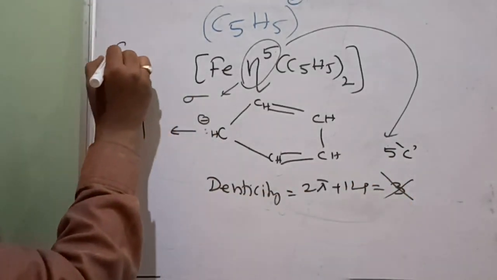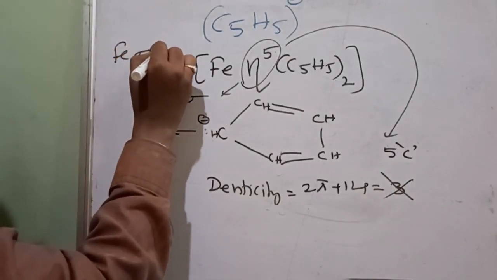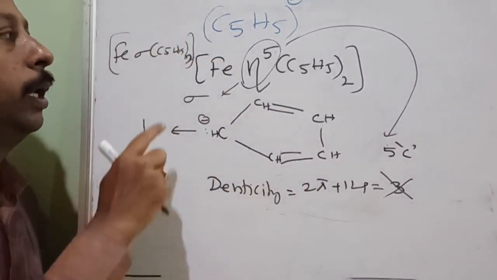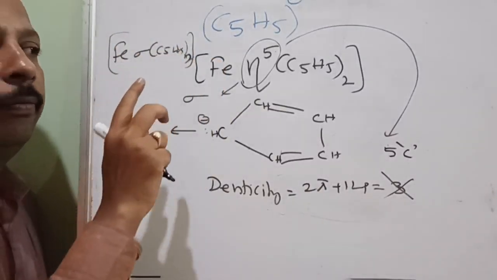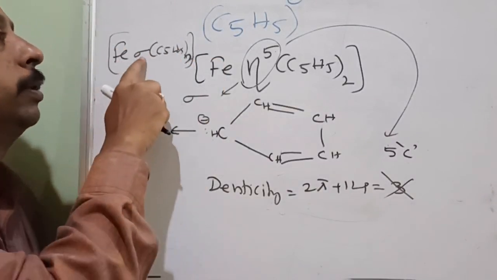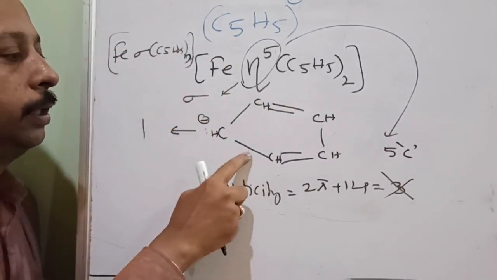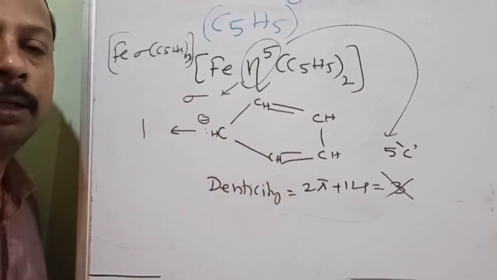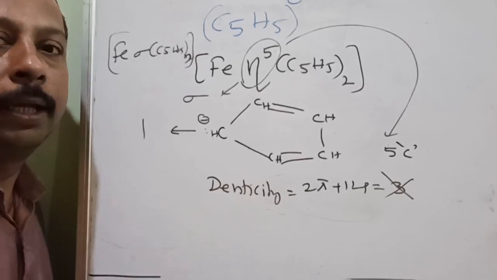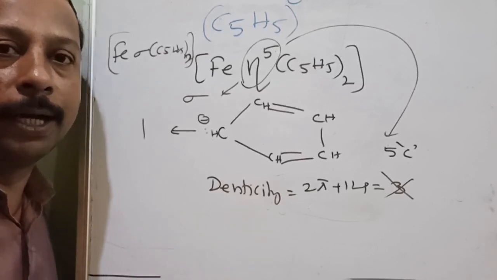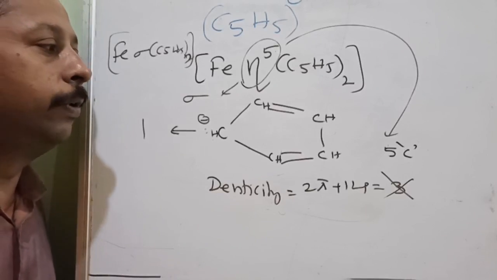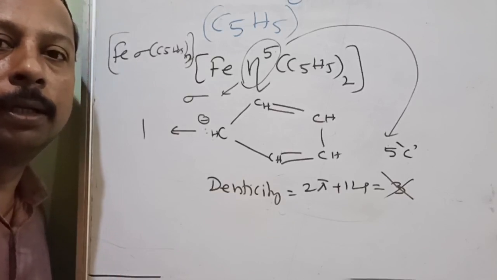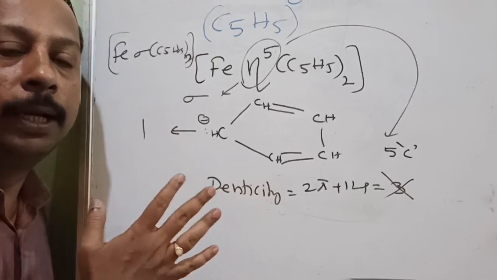Suppose I write Fe sigma C5H5 twice, that is 2. So that time the number of lone pairs accepted by iron will not be 6. It will be only 2, because each C5H5 can donate only 1 lone pair. So that is the difference between denticity and hapticity. Hapticity is the number of carbon atoms involved in donating, whereas denticity is the number of lone pairs or pi bond electrons involved in transfer from ligand to the metal.